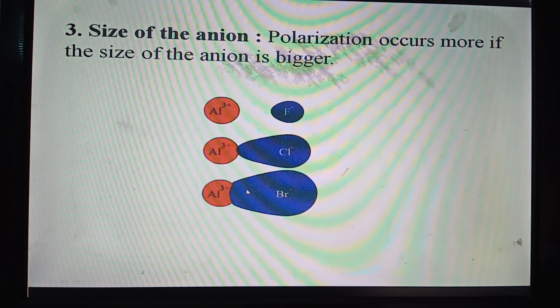You see in the figure, more polarization occurs, so more covalent character arises. And fluoride ion is very small, so it is deformed only to a very small extent. For this reason, a small amount of covalent character arises in the case of aluminum fluoride, and aluminum bromide possesses the highest amount of covalent character among these three compounds.